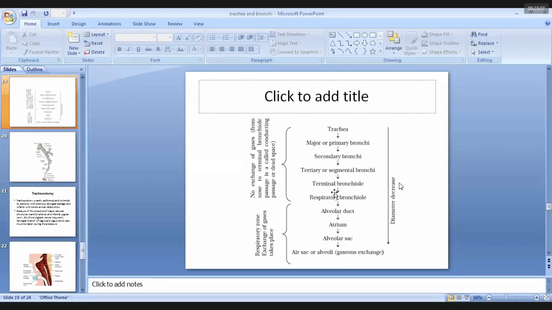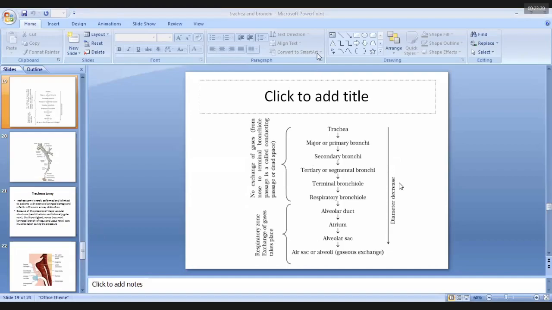The segmental bronchi give rise to conducting bronchioles that terminate as the terminal bronchioles, which give rise to multiple respiratory bronchioles. From the respiratory bronchiole, it continues as the alveolar duct and forms the alveolar sac or alveoli.